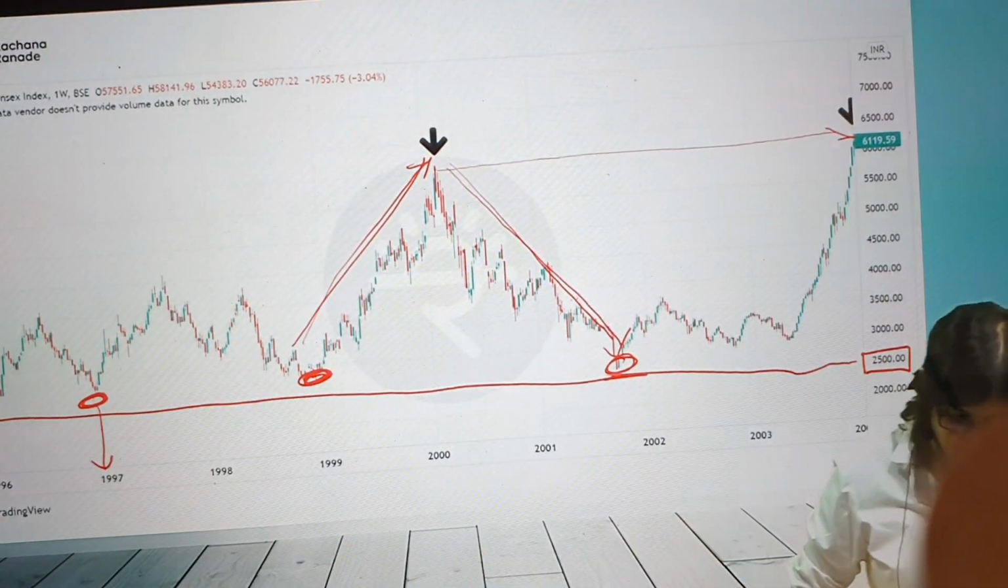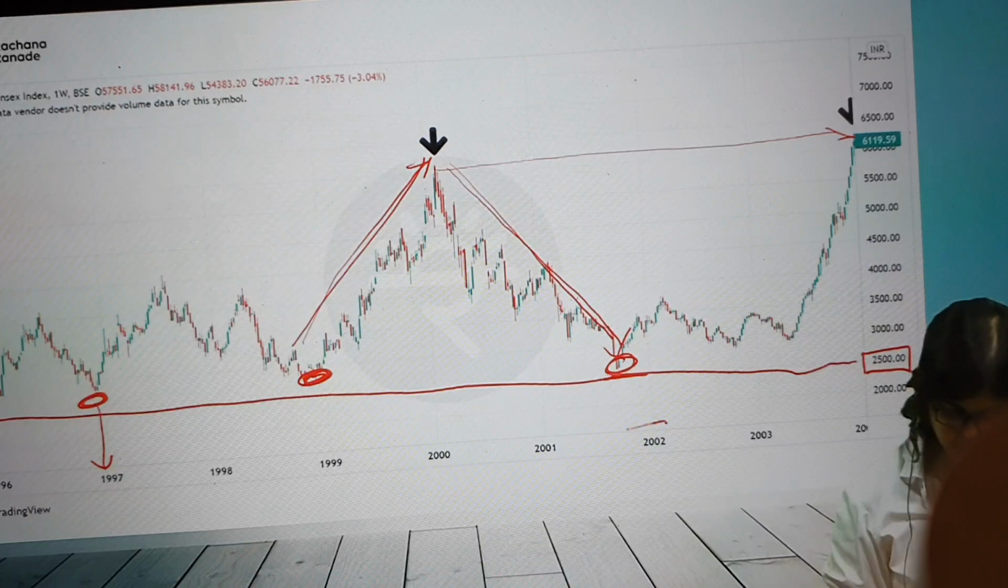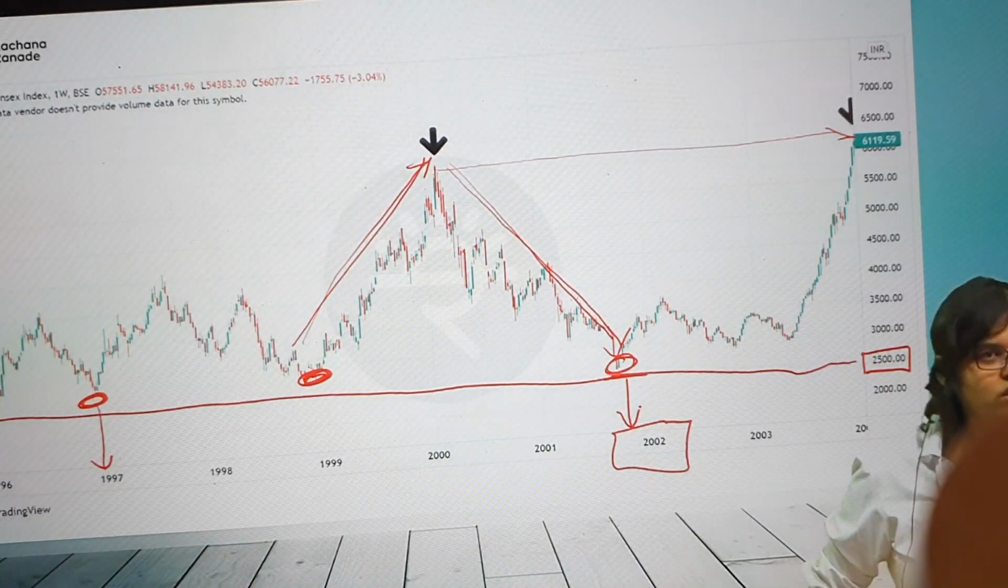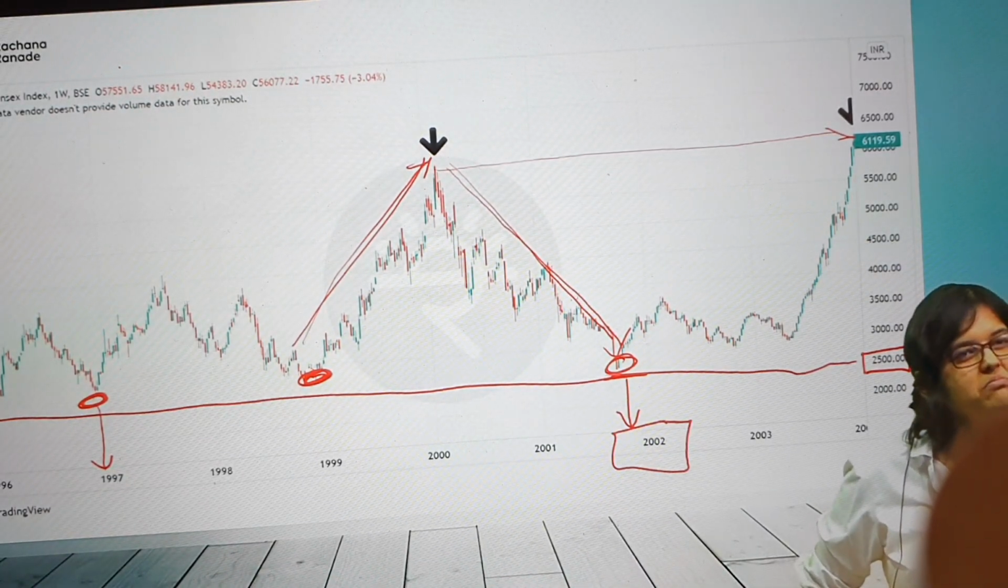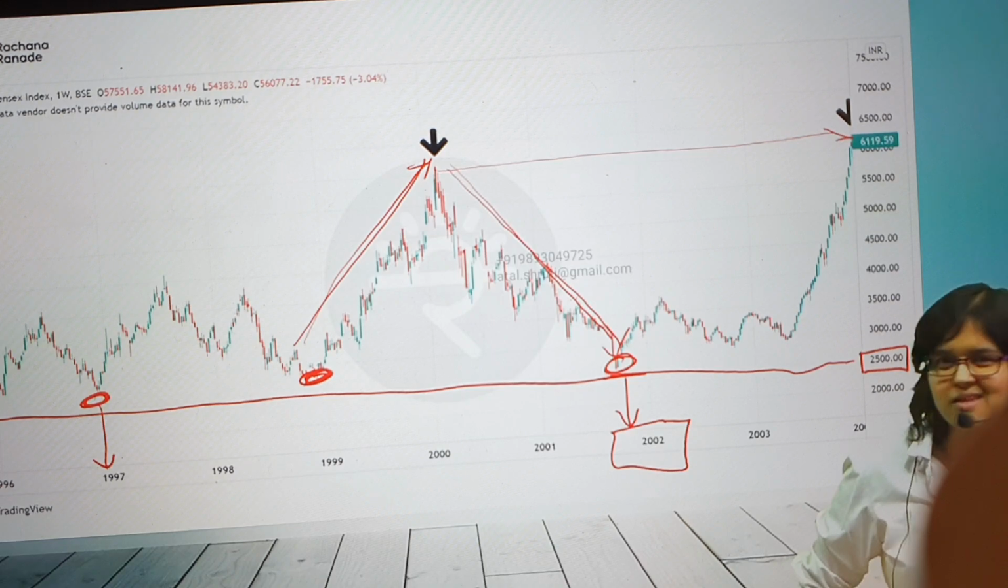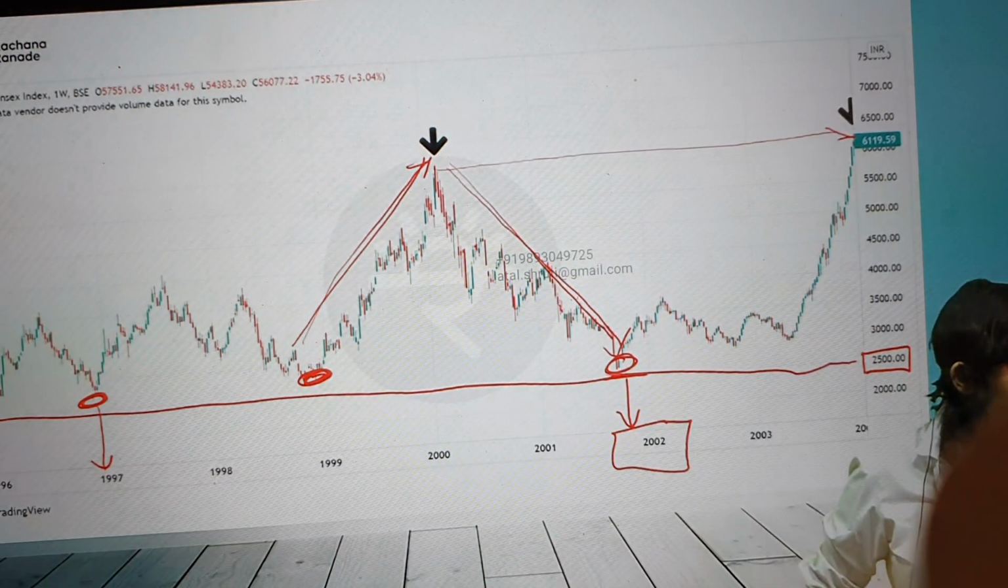In which year did it crash to 2500 again? Somewhere around 2002. Correct, no? A little bit here and there, that is fine. Somewhere around 2002, it again saw the lowest point. What did the people feel? First time, .com bubble. We are the unlucky ones. It will take years to recover. When did it recover? 2 years.